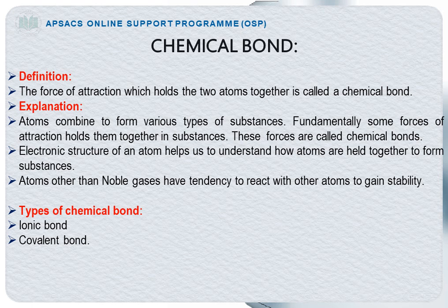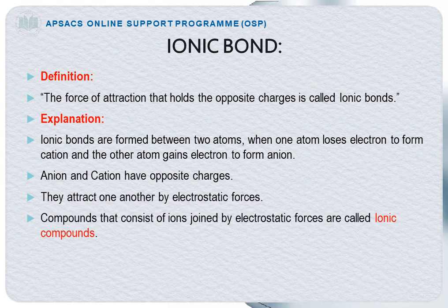Now types of chemical bond. In this lecture, we will discuss two types of bond, ionic bond and covalent bond. Ionic bond. Definition. The force of attraction that holds the opposite charges is called ionic bond. Or you can simply define ionic bond as the bond which is formed after the loss and gain of electrons by atoms. It means if one atom loses an electron, then the other atom must gain that electron and a chemical bond will be established between the two atoms. Such a bond formed after gain and loss of electron between two atoms is called an ionic bond.